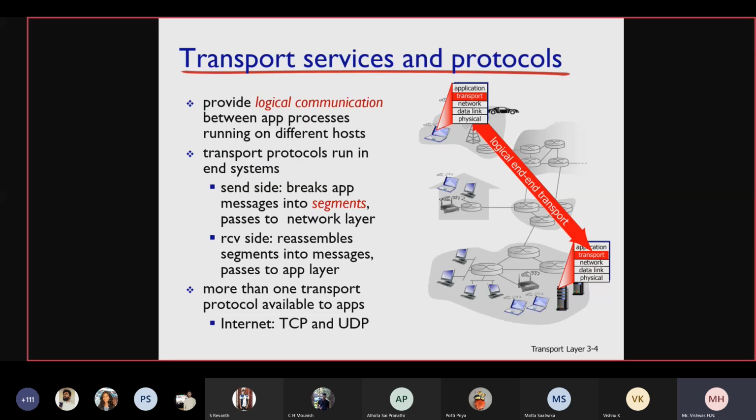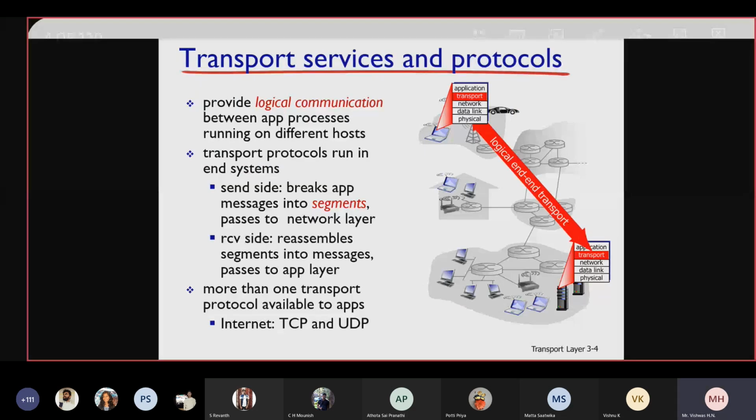The postman will carry that to the next host, the destination host, and there again a person collects those 12 letters from the postman and distributes them to the proper application, that is, the proper kid in that home. Is that clear? That is the analogy between transport layer and network layer. Network layer is from host to host. Transport layer is from process to process. Is that clear, students?